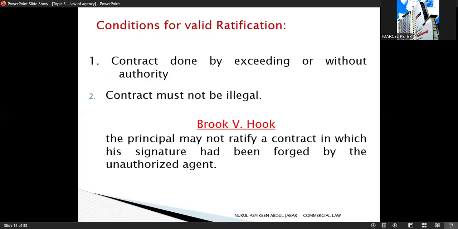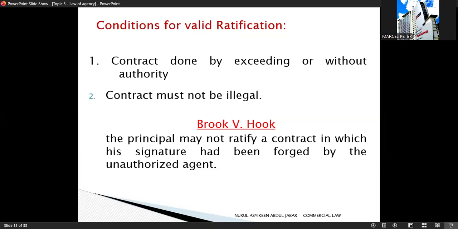So now let's look at the conditions for a valid ratification. Not every unauthorized act can be ratified. The law sets certain conditions that must be fulfilled. Condition number 1: contract done without or beyond authority. First, the contract must have been made without authority or by exceeding the authority given. So if the person already had full authority, then ratification is not needed. Ratification only applies when authority was absent or exceeded.